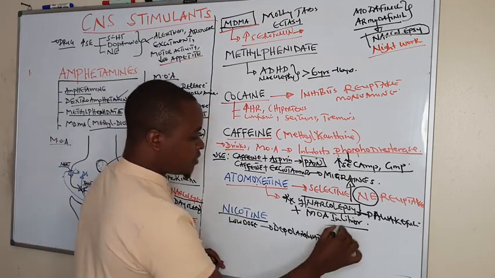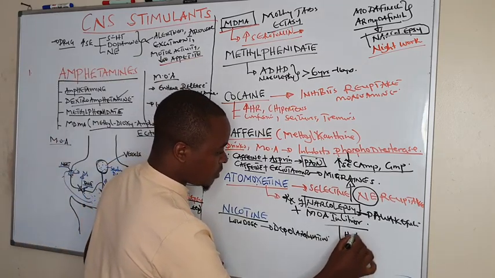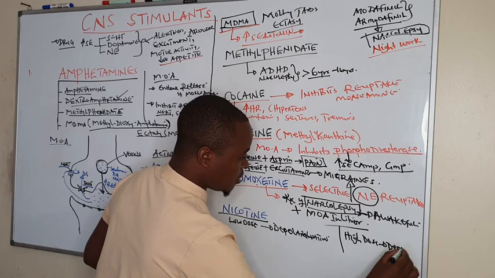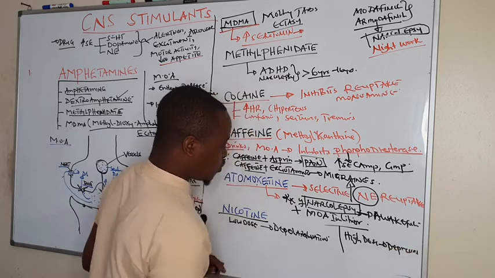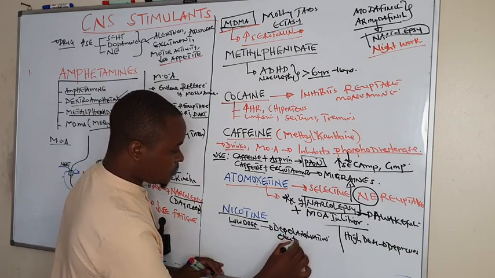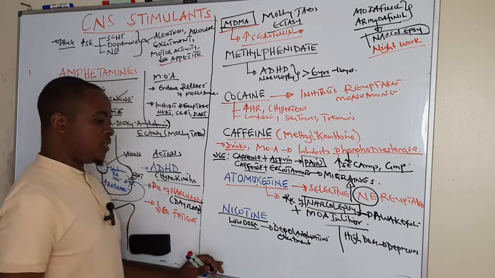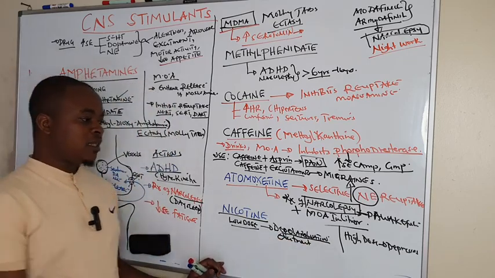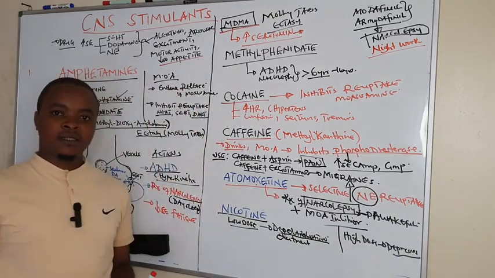Then at high dose, it is a depressant. It depresses the CNS. So at low dose, it causes excitement by causing depolarization of nicotinic receptors. Then at high dose, it depresses the CNS.